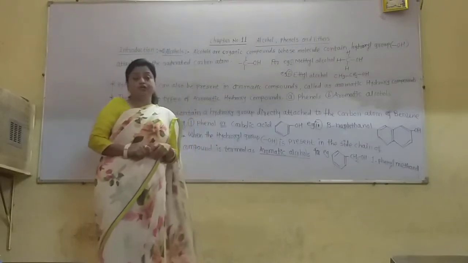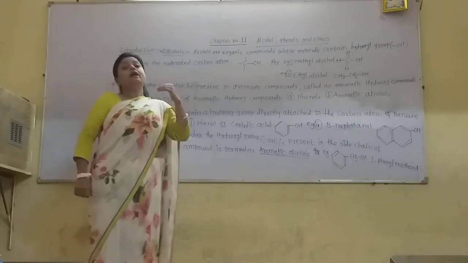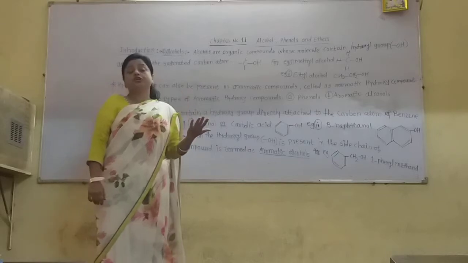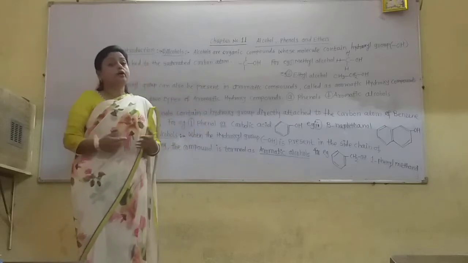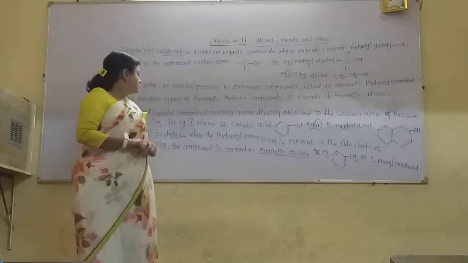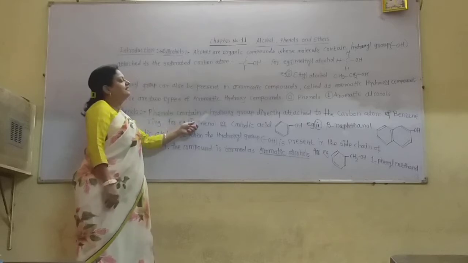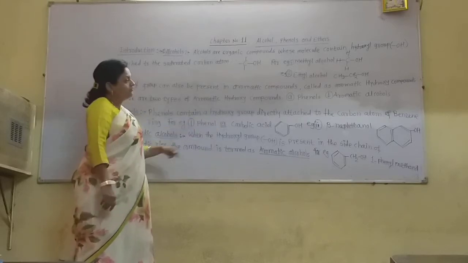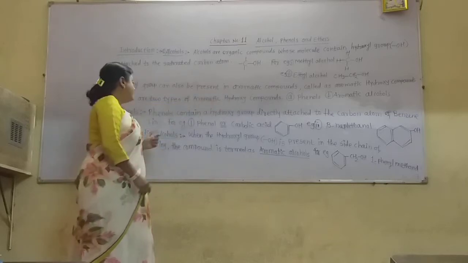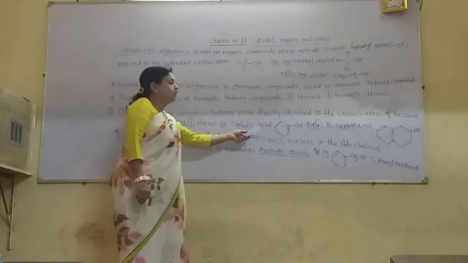Now, which are the phenols? Phenols are organic aromatic hydroxy compounds in which the OH group is directly attached to the benzene ring. Phenols contain a hydroxy group which is directly attached to the carbon atom of the benzene ring. For example, phenol or carbolic acid.